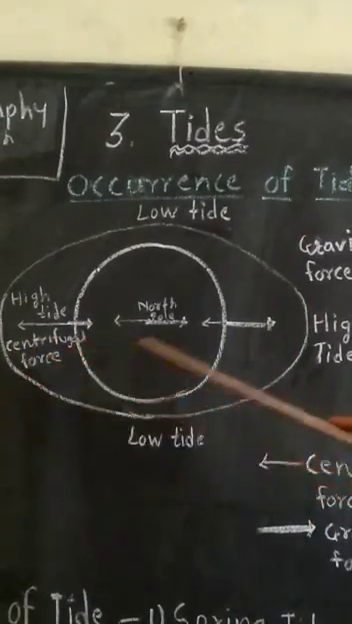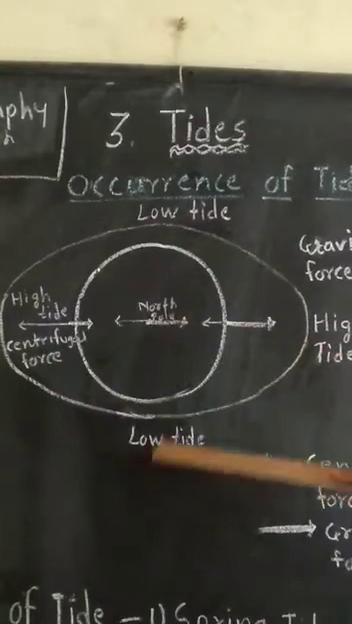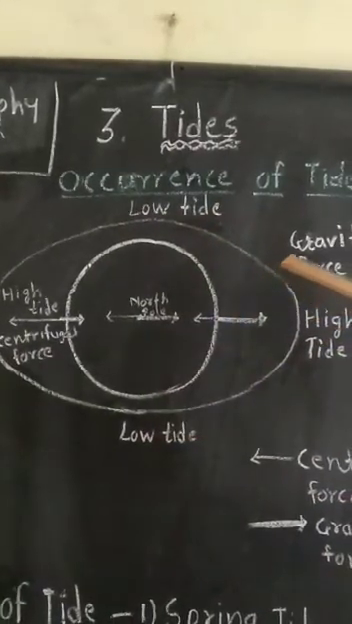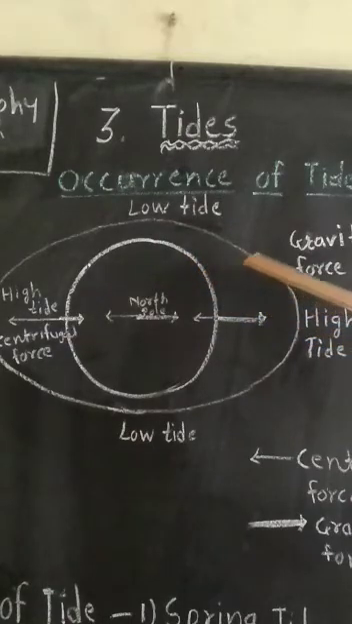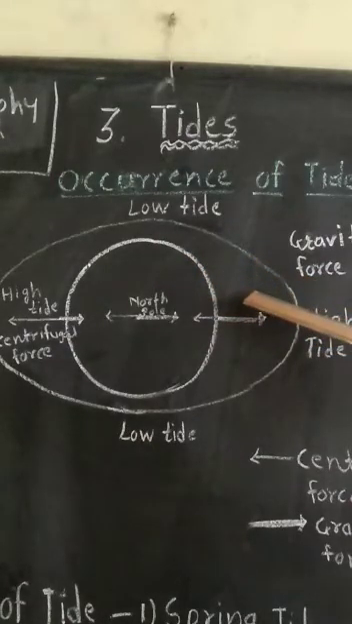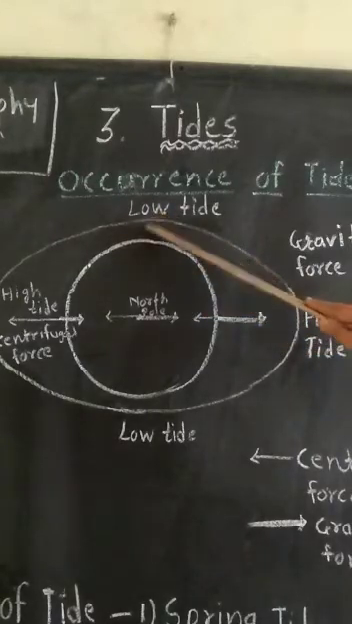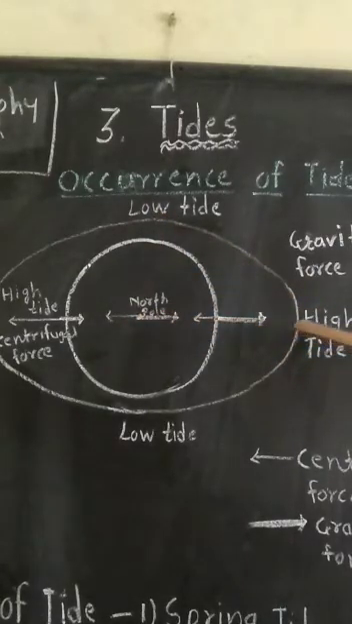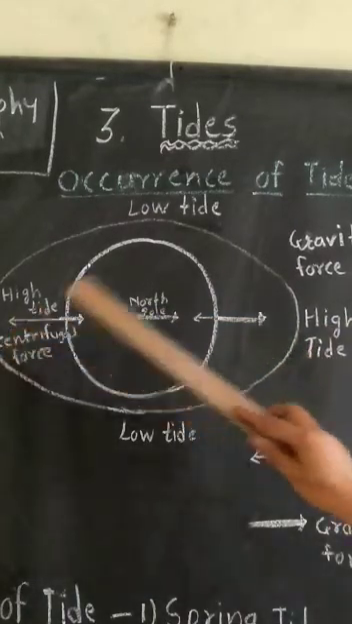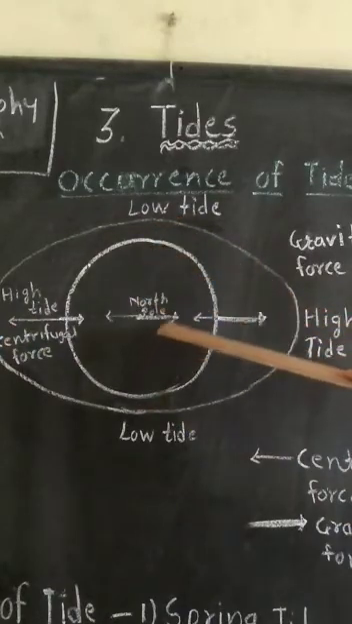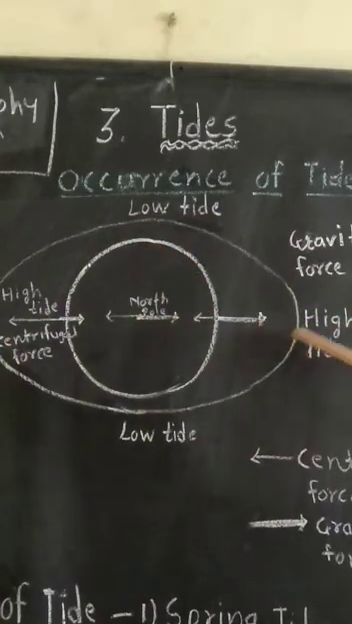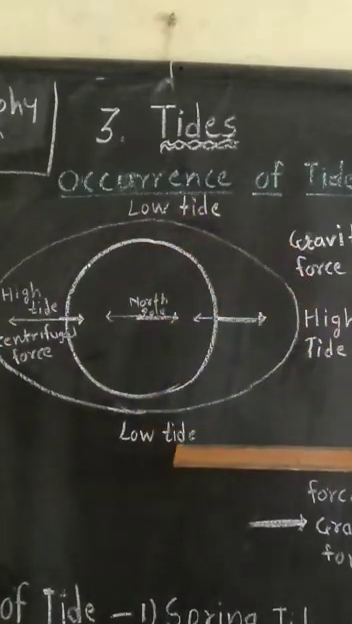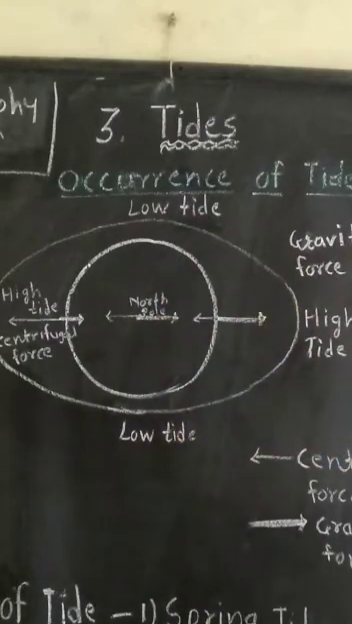centrifugal force. And the meridians that are at right angles to those having high tide will experience low tide at the same time. This is a right angle. So, here this place experiences high tide. Then these are at right angles, the meridians that are at the right angle. This is the right angle. This place experiences low tide at the same time.